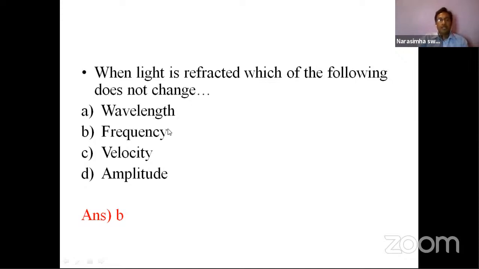Frequency won't change. And velocity, I told you, as the density or refractive index of the medium changes, velocity changes. Obviously, when wavelength and velocity change, amplitude also changes. Remember that, fix it strongly. So when the light ray is refracted, which one is constant? Frequency will never change. That will be constant.